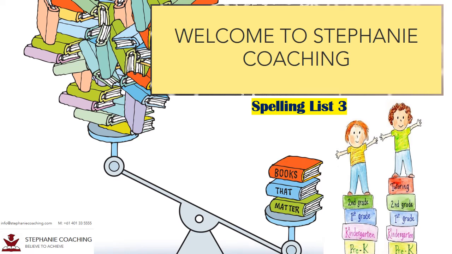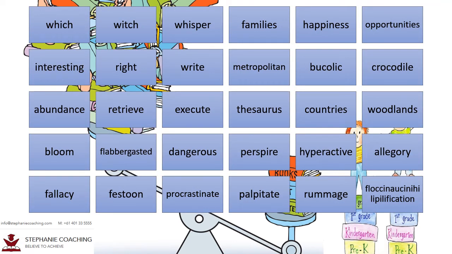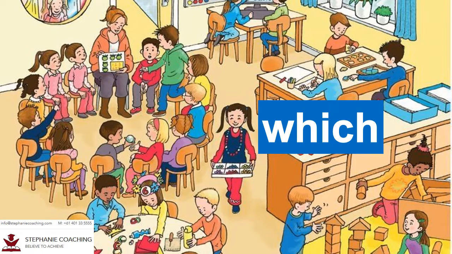This week, we are focusing on common misspelled words and challenging vocabularies to help students improve their reading and writing skills. Word number 1 is which. The word which is used when asking a question about something. For example, which girl is sitting next to the teacher? Do not spell which as